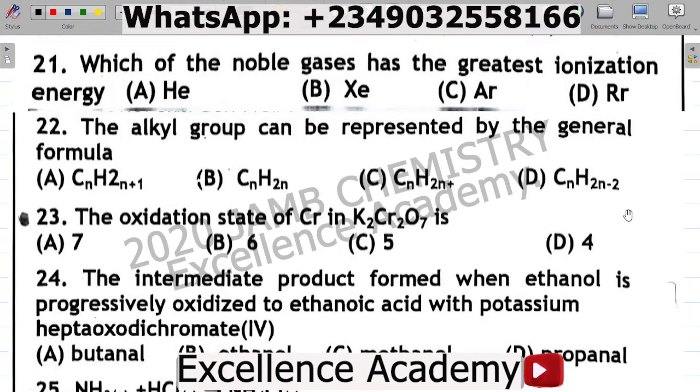Let's look at questions 21 to 30 of the 2020 Chemistry JAMB examination questions.